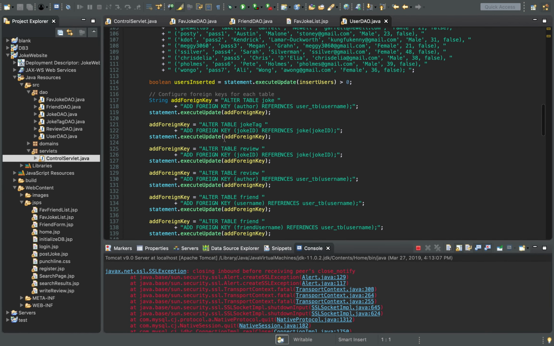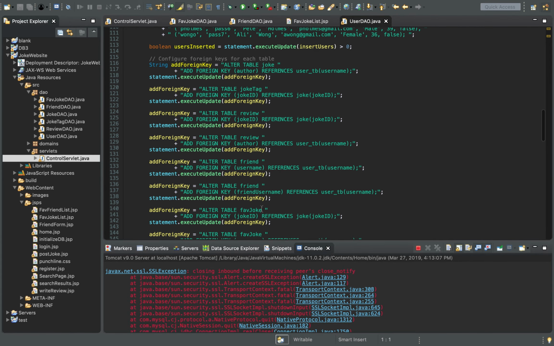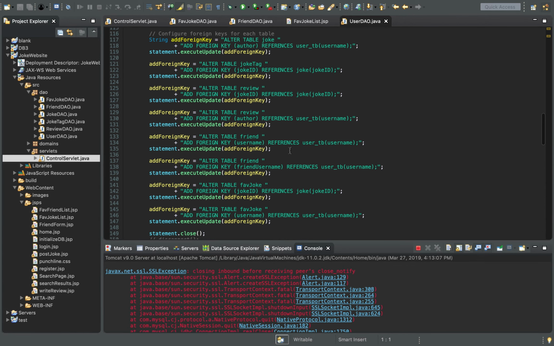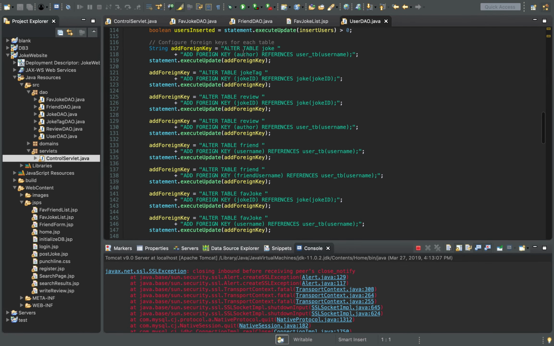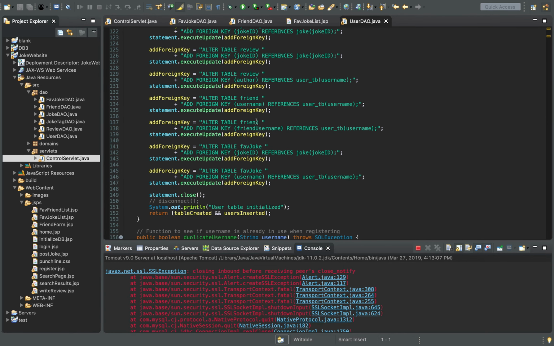We added our foreign keys. So we altered each table, joke, joke tag, review, friend, favorite joke, and we added the foreign keys. The author of the joke references the username. That was really helpful because we had some bugs and they were due to not having foreign keys created. Once we created our foreign keys, we were able to squash some of the bugs that we had.